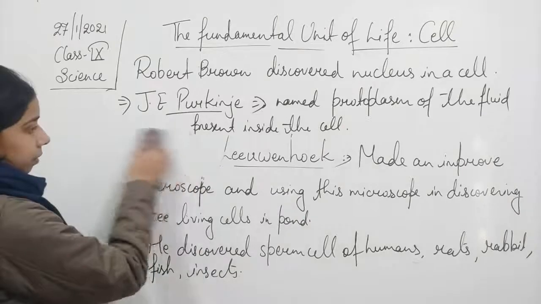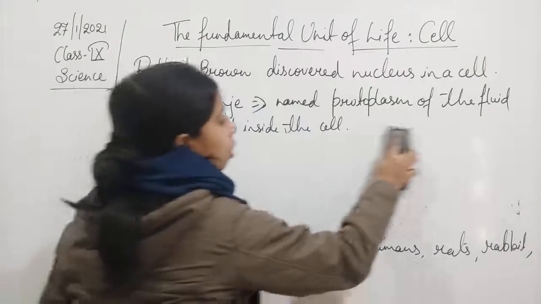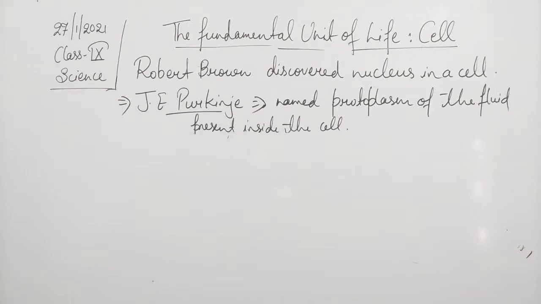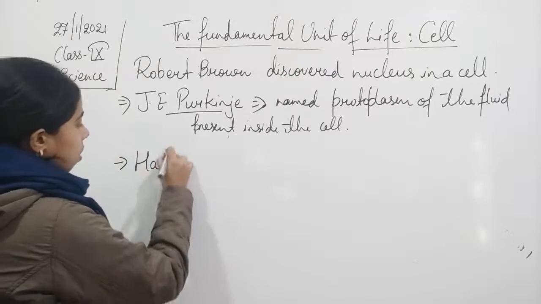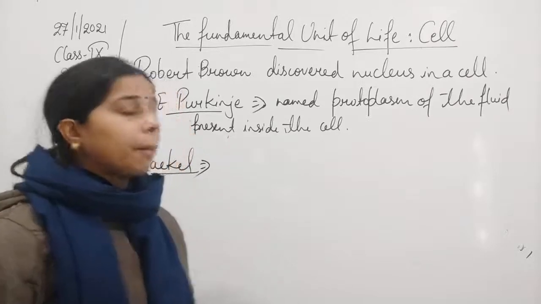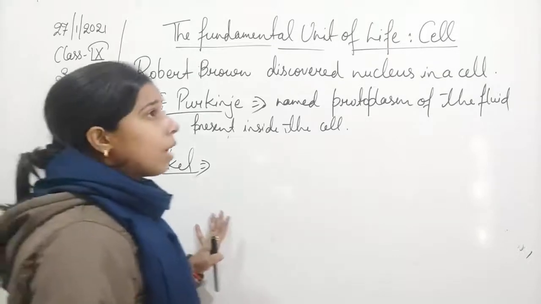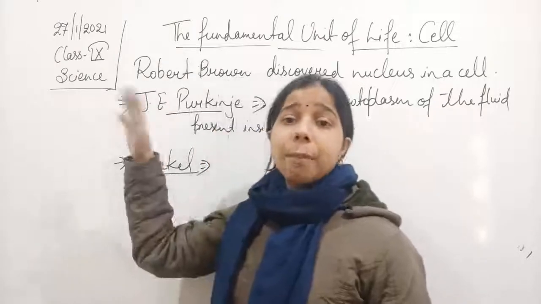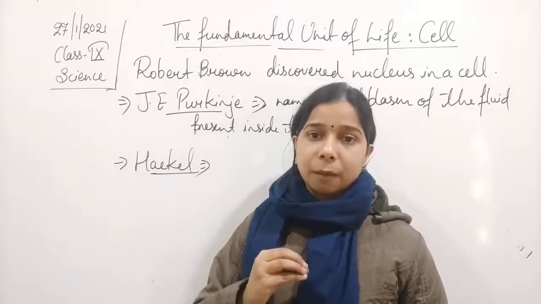Then another, Haeckel. Haeckel was another scientist who established that, okay, Robert Brown has explained about the nucleus, but this nucleus consists of the genetic material.